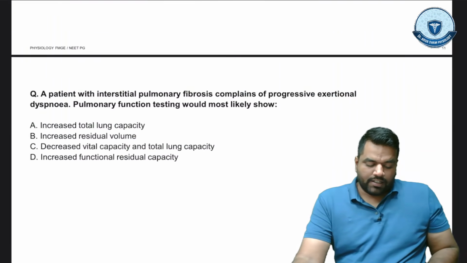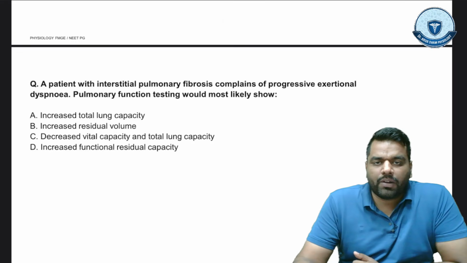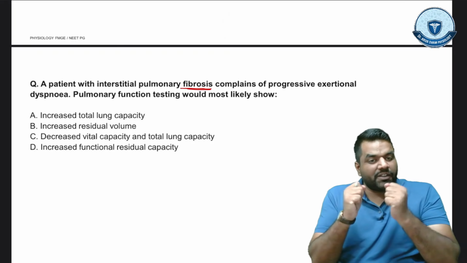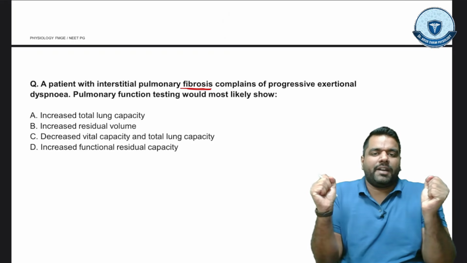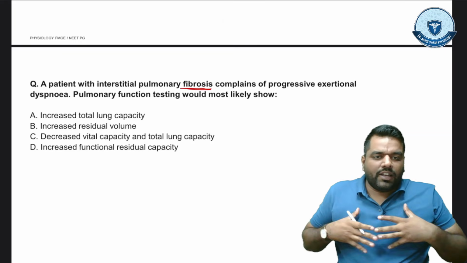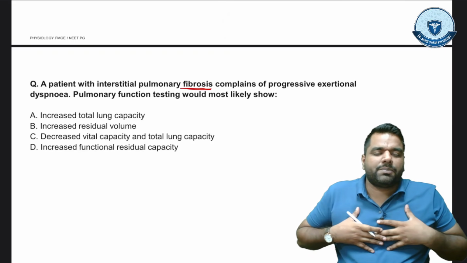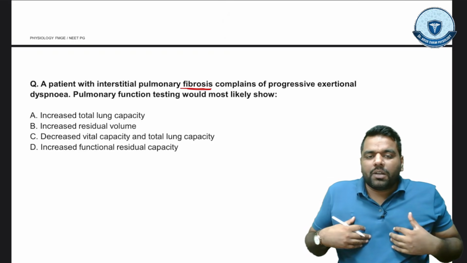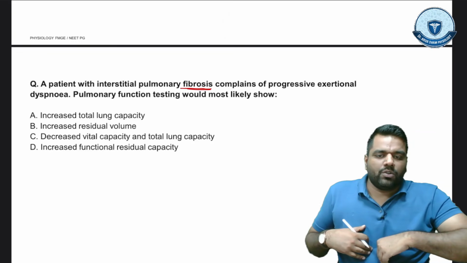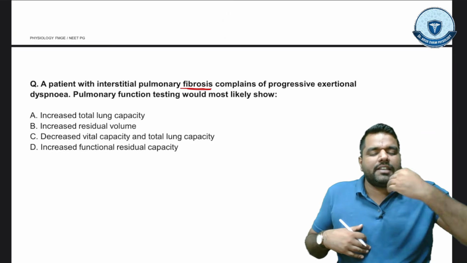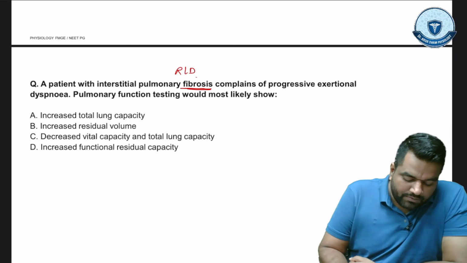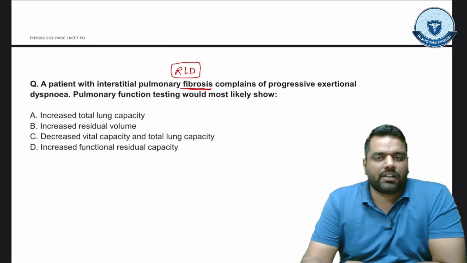Now coming to the next, a patient with interstitial pulmonary fibrosis. Guys, fibrosis means stiffening of the lungs. The lung cannot expand. Whenever we are doing inspiration, ideally the lung should expand. If the person is not able to expand the lung, the person will not be able to take the air inside properly. So the problem will be in inhalation. So guys, this is a type of RLD condition, restrictive lung disease.